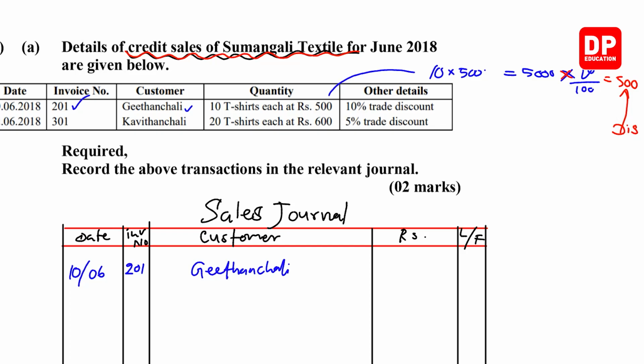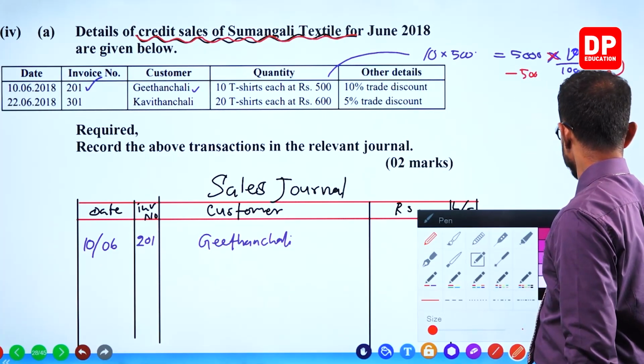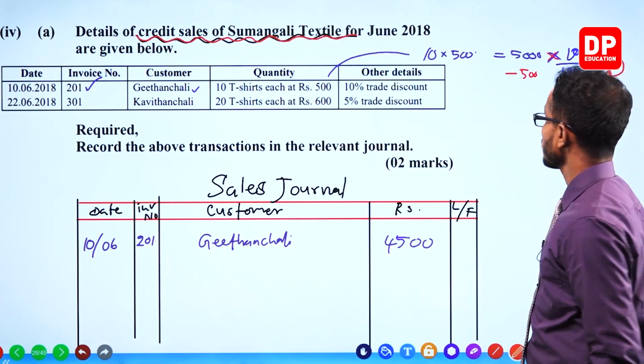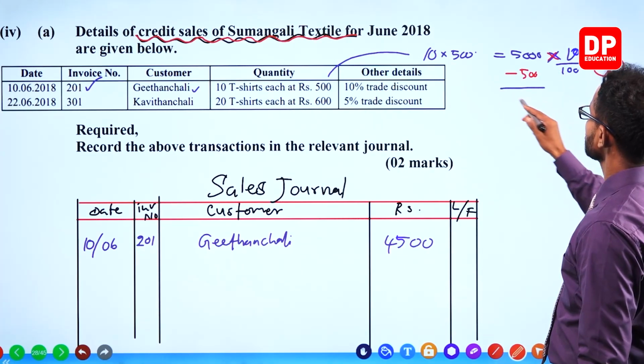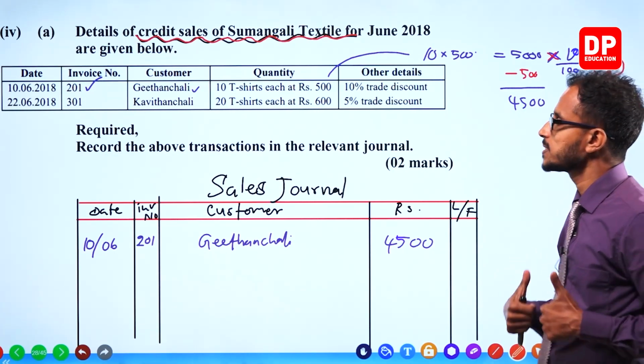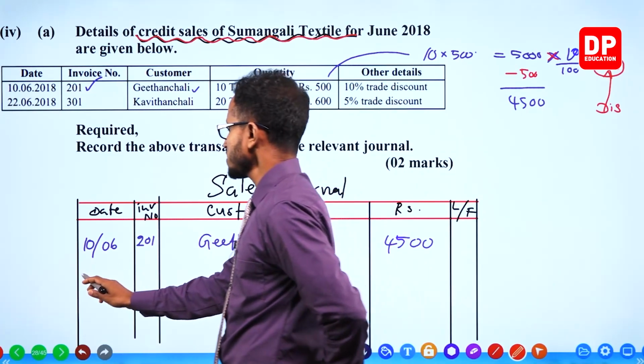The discount should be deducted from 5,000. Then 5,000 minus 500, 4,500 is the invoiced value for Geetanjali, 4,500. Got it? Next.